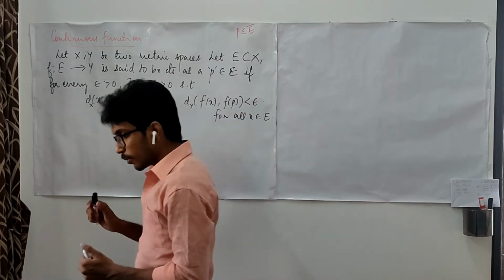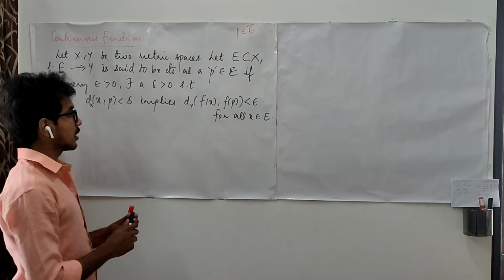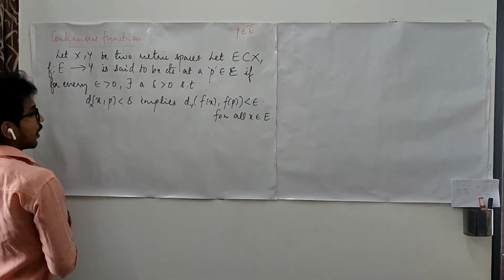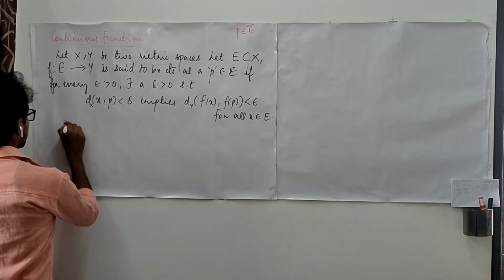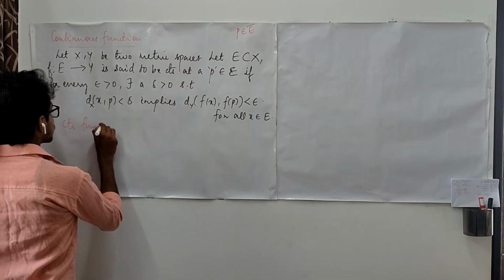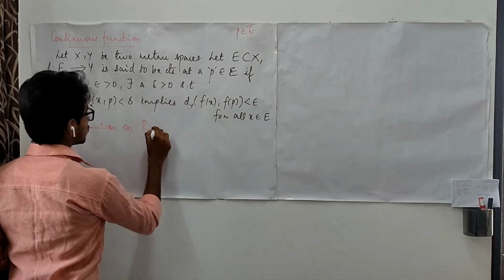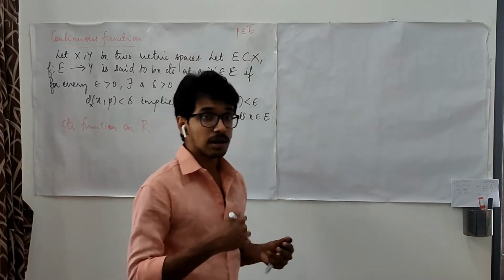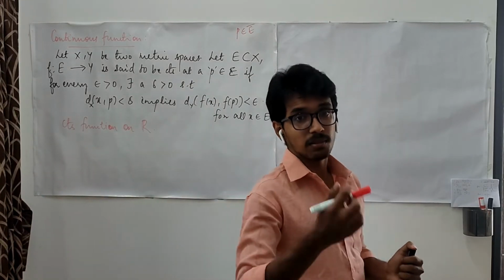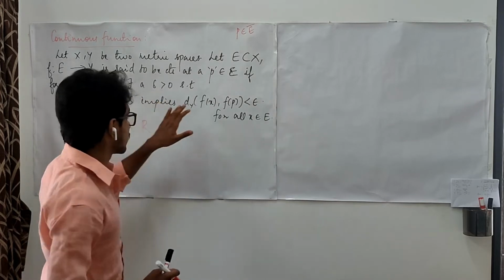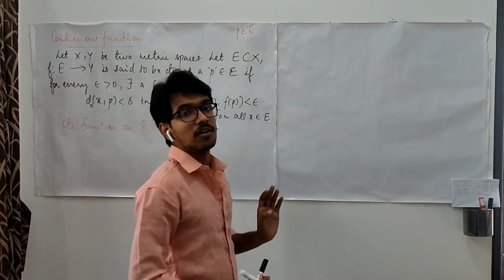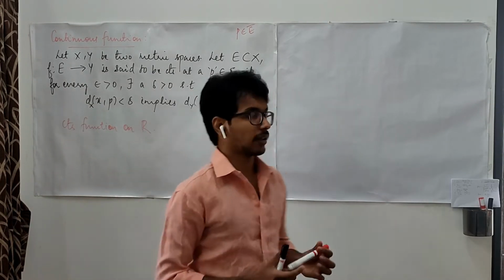Supposing we restrict ourselves to continuous functions on the real line R. If we are talking about a continuous function on R, the metric on X as well as the metric on Y will be replaced by the absolute value.